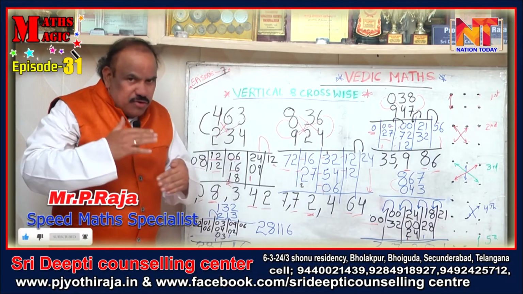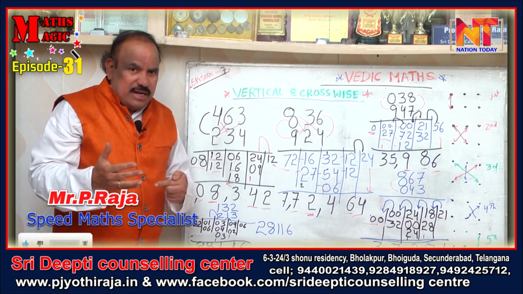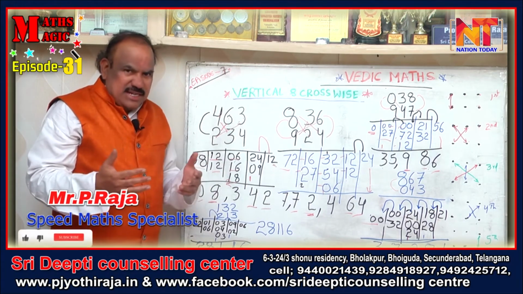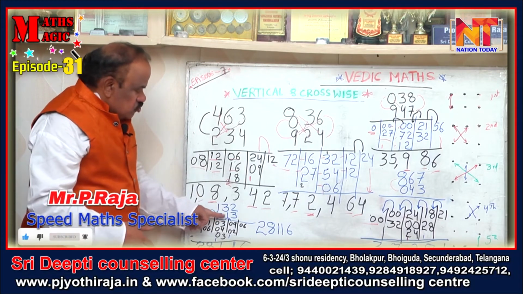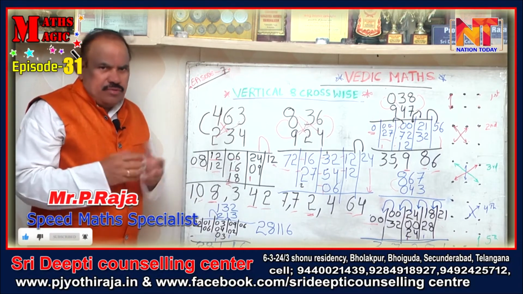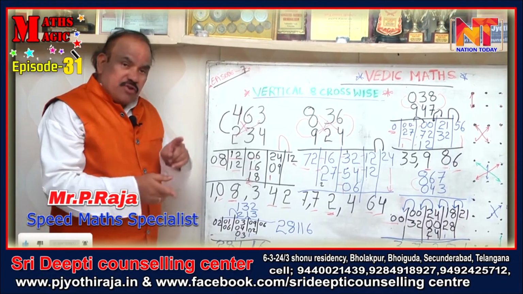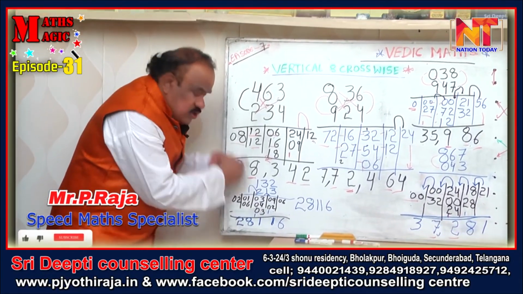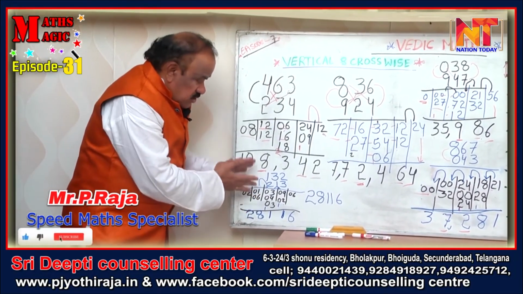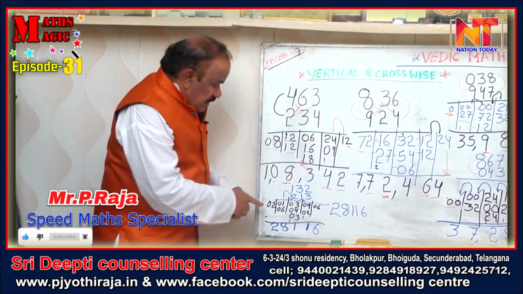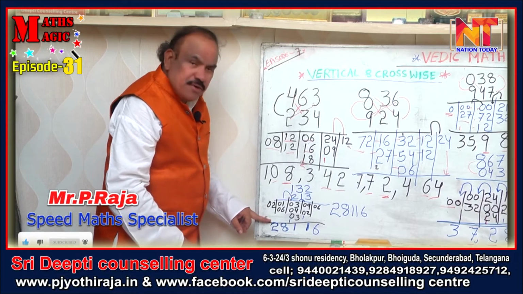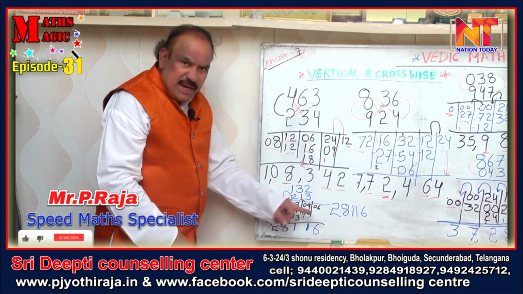So in the longer run, after you become perfect by practicing it, now 132 into 213, what do I have to do? I have to multiply with 3, I have to multiply with 1, I have to multiply with 2. So these 3 steps I cannot skip. By seeing it itself I can do it now, because 2 ones are 2, I put 0 2. This I am doing in mind, okay.